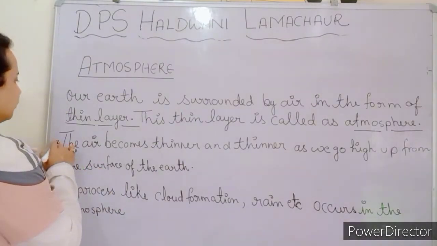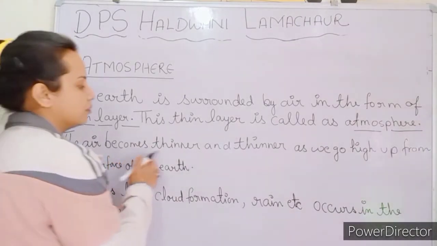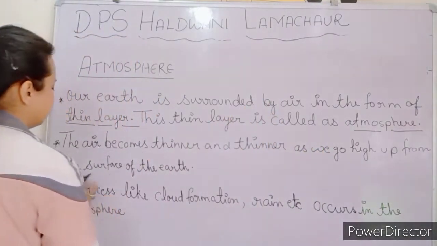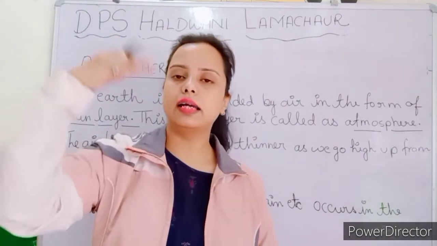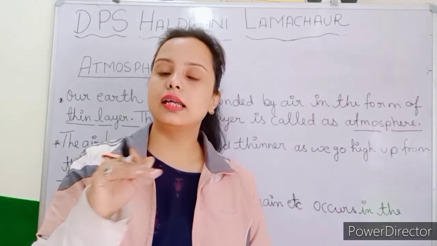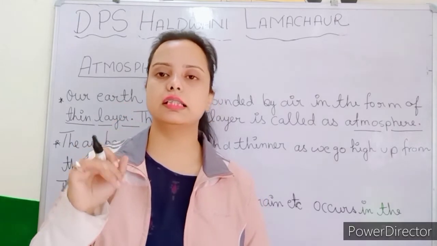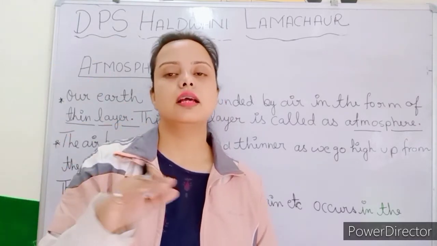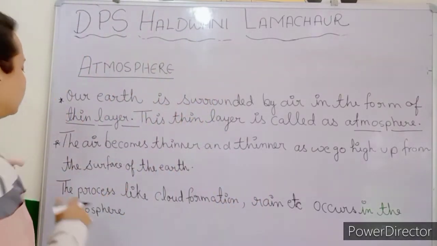Now the next point: the air becomes thinner and thinner as we go high up from the surface of the earth. As we go higher up from the earth, the layer of air becomes thinner and thinner. जितनी हम हाइट में जाएंगे उतनी ही जो लेयर है एयर की वो थिन होती जाएगी.